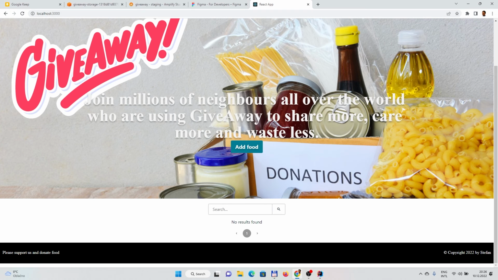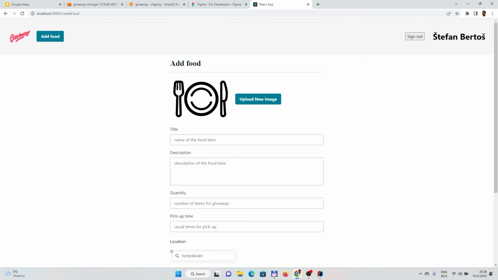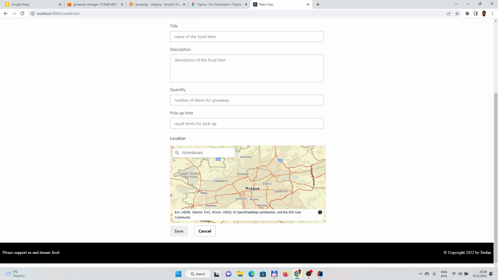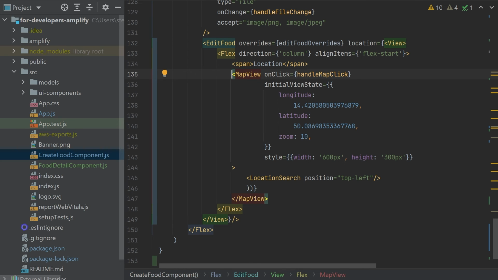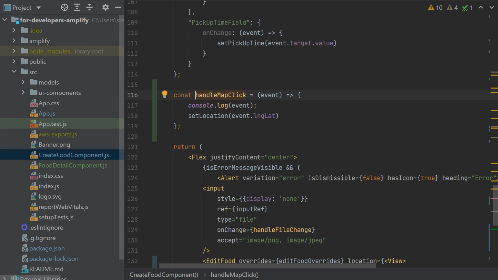So if I click on the add food, the component looks like this, and it's having the map. Yeah, so this comes from the geo, and it also has a search, and as well some on-click functionality, which I will show. So the initial map coordinates are specified here. There is some styling, there is some search possibility. When the user clicks on the map, what will happen is we will log basically what the event returns, but as well we will set the location which is in the event.